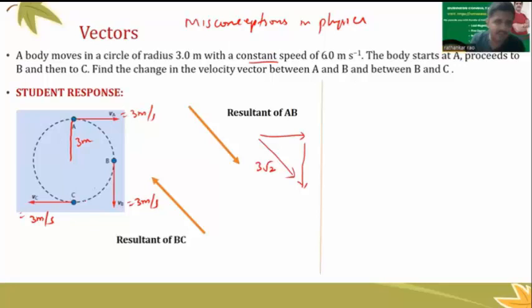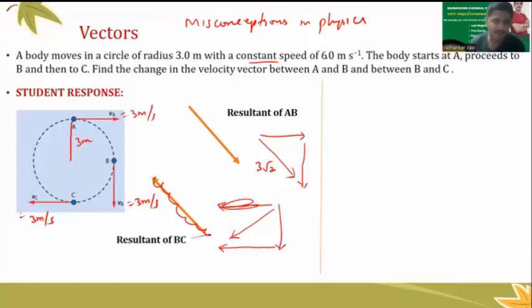Similarly, if I consider the resultant between these two, this vector is going like this, this vector is going like this. When I take this one parallel over here, I can put it like this, and thus I will get a resultant vector like this. So for the resultant of BC, they write it like this. But I can say that both these answers are incorrect.